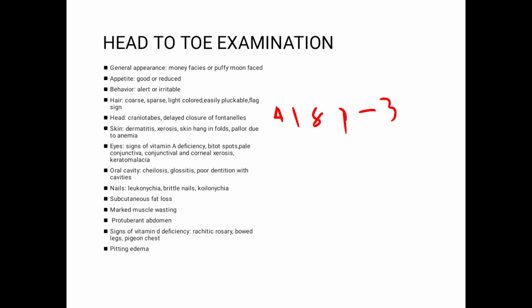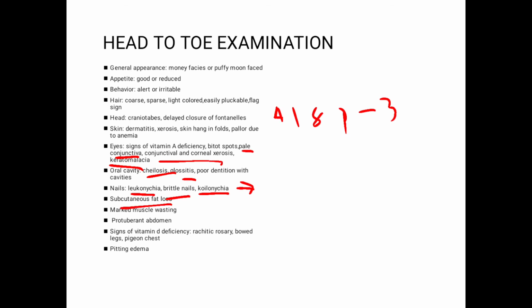Look at the eyes for signs of vitamin A deficiency. And what are the signs of vitamin A deficiency? There are Bitot spots, corneal and conjunctival xerosis, and keratomalacia. There might be a pale conjunctiva due to anemia. Look at the oral cavity, at its general condition, whether there is poor dentition with cavities. Cheilosis and glossitis are classically present in vitamin B deficiency. Look at the nails: leukonychia is present in protein deficiency. Brittle nails and koilonychia are classically present in iron deficiency, usually in the advanced stages.